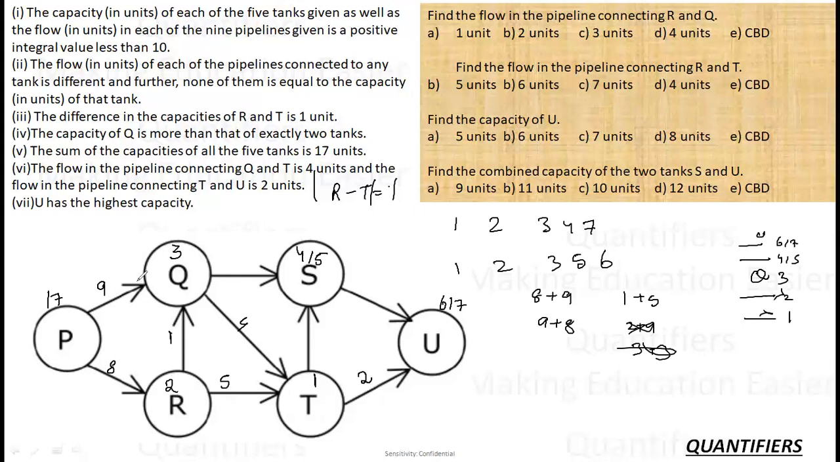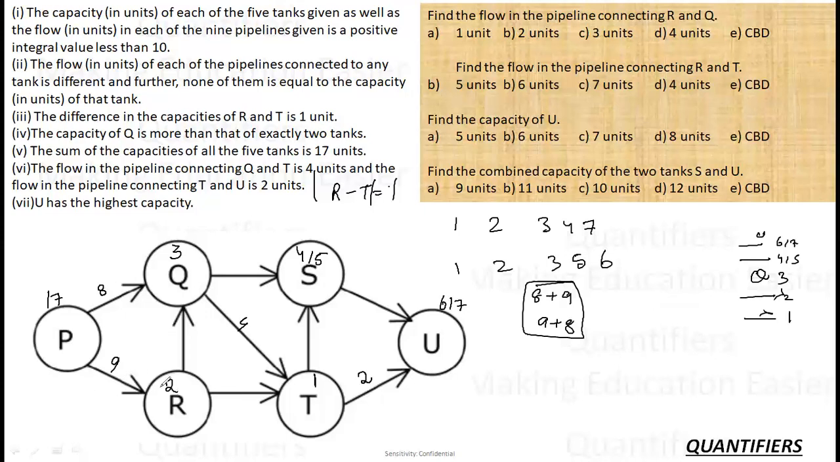Now 9 and 1, total input to Q is 10. Q is holding 3, so the leftover is 7. If the leftover is 7 and 4 is going over here, the pipe will have 3 units. Again, this is not possible, because Q is already 3, so this cannot be 3. Therefore my assumption of 9 and 8 to this and this pipe is wrong. So now I'll take the other case, where this is 8 and this is 9.